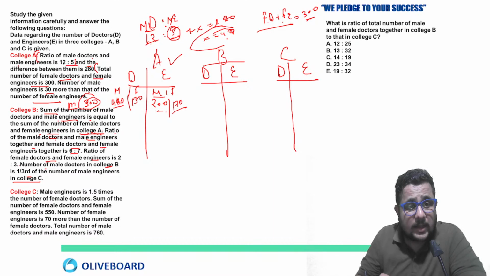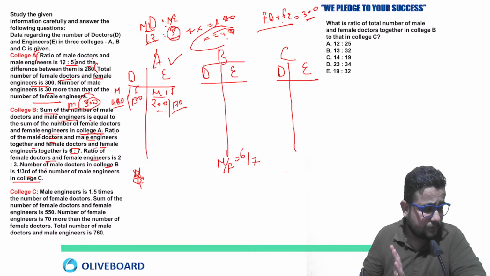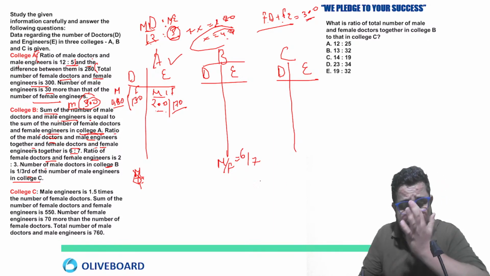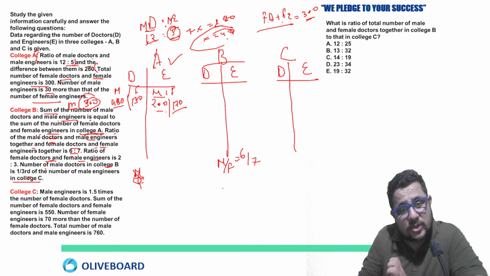The ratio of male doctors and male engineers together and female doctors and female engineers together is 6:7. So the total male to female ratio in college B is 6:7, given. Now the ratio of female doctors and female engineers, 2:3, is also given.